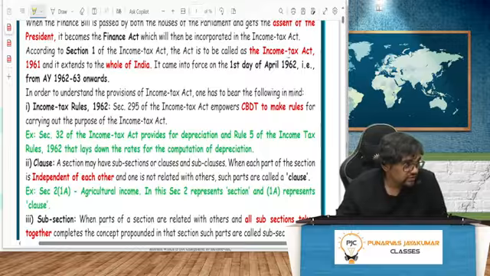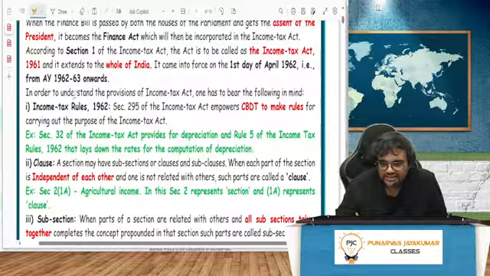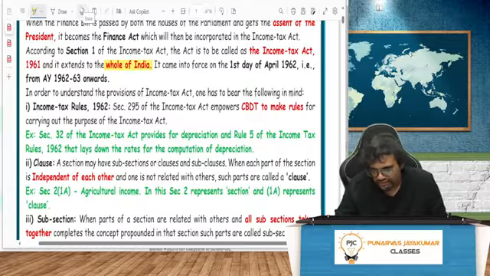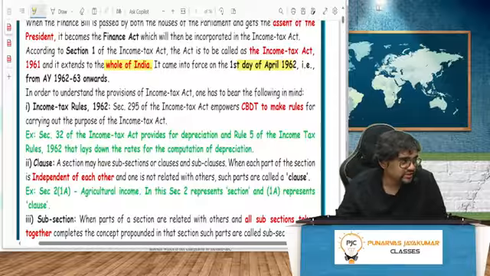Okay, so section 1 of the Income Tax Act clearly says that it extends to the whole of India. So that excluding Jammu and Kashmir, all that was never there for income tax. Here it will continue the same. It came into force on 1st day of April 1962, that is from assessment year 62-63 onwards.